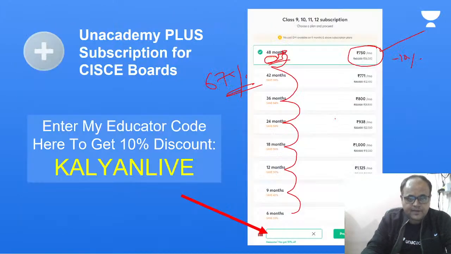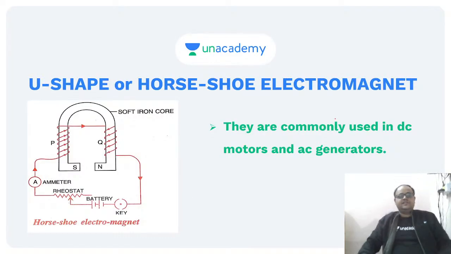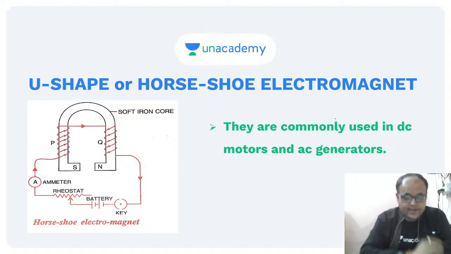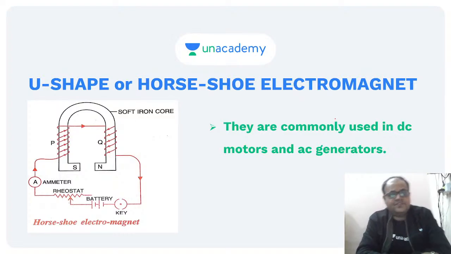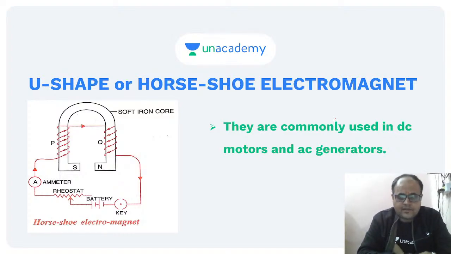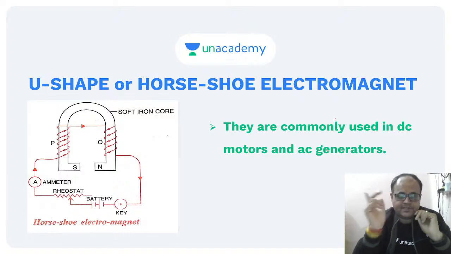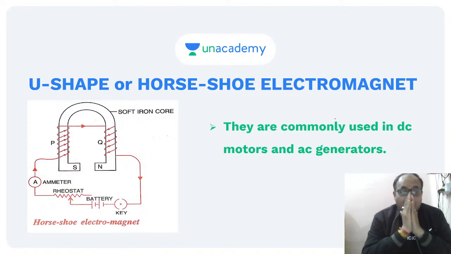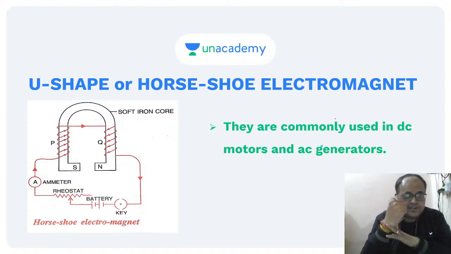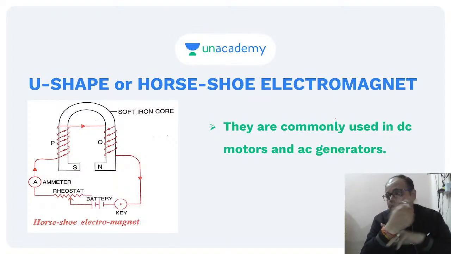Now before the recap, let me first finish the topic. This is the second electromagnet that I was talking about. Can you tell me anything different that you can visualize in this particular diagram? See, the basic logic is the same. There is a core, and the core is in a U shape. There is some winding, wire is wound on it, and obviously there is a circuit which is providing current. U is the shape, that is why I'm calling it a U-shaped magnet. It looks like a horseshoe, that is why we call it a horseshoe electromagnet as well.